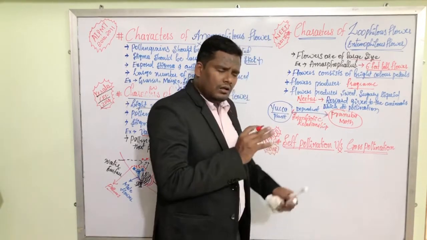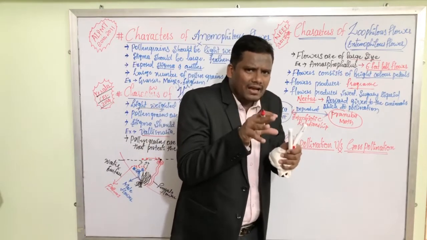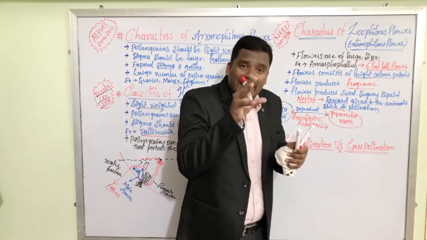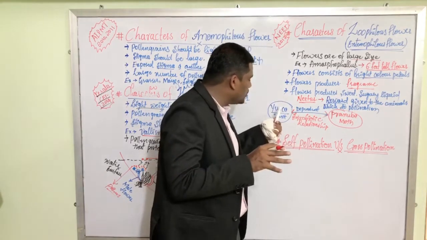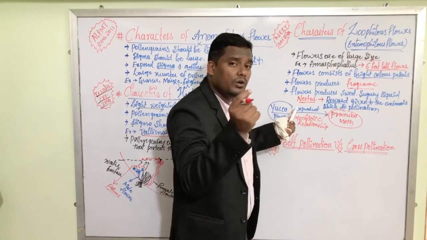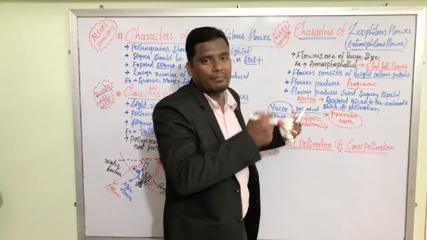Pranuba lays its egg. Pranuba is an insect, a moth. Pranuba lays the egg in the locules of the yucca plant. Where are the locules located? Locules are located inside the ovary, my dear friends.